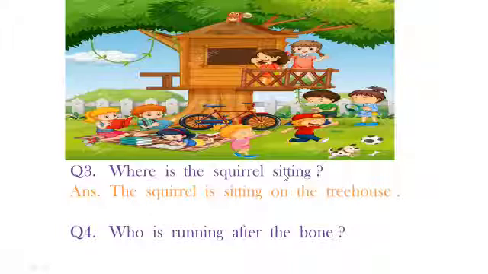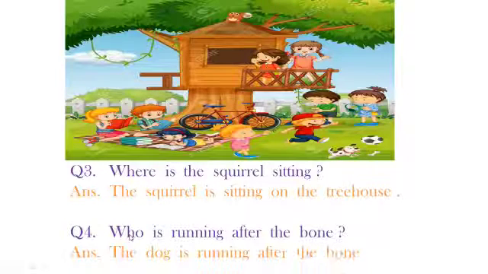Who is running after the bone? Children, it is very easy to write down the answer to the questions beginning with who and whose. You just have to fit in the answer at the first place, in place of who or whose, and copy the rest of the sentence. So who is running after the bone? We can see that it is this little dog. So the answer would be the dog, in place of who, is running after the bone. Yes?